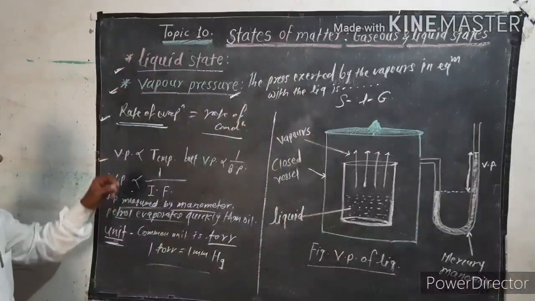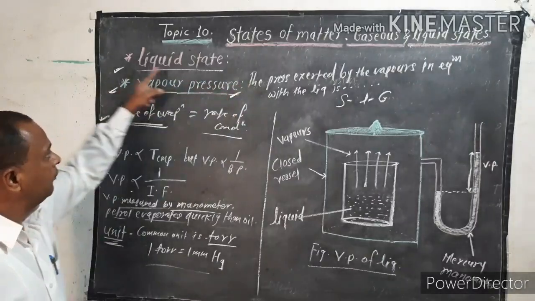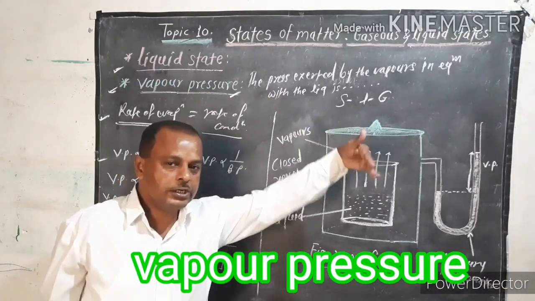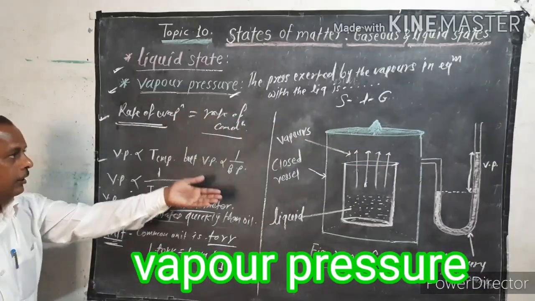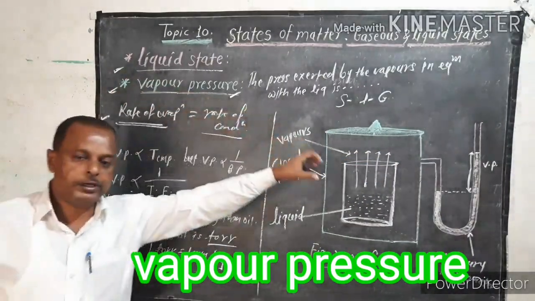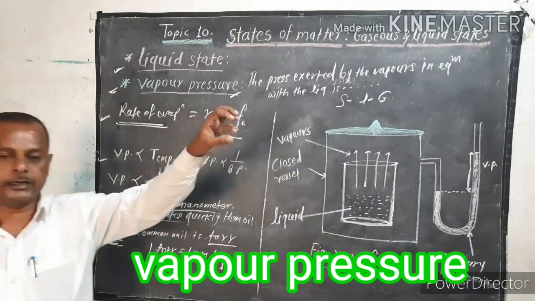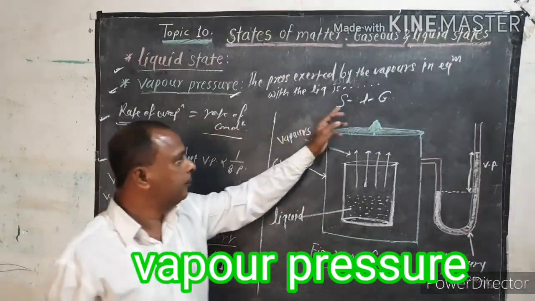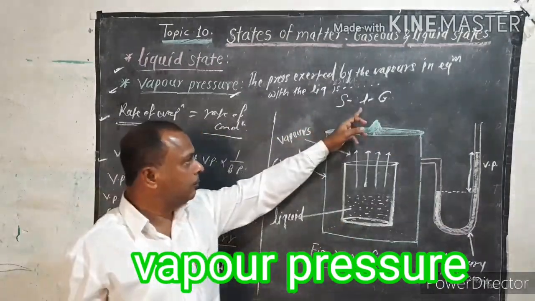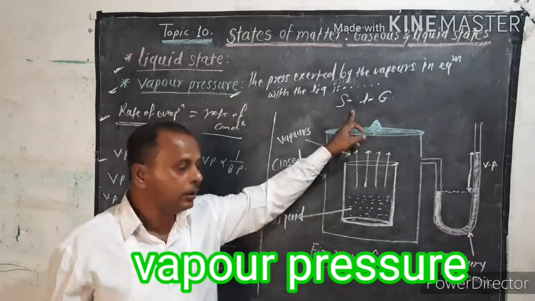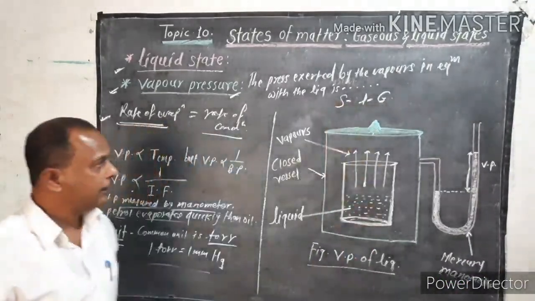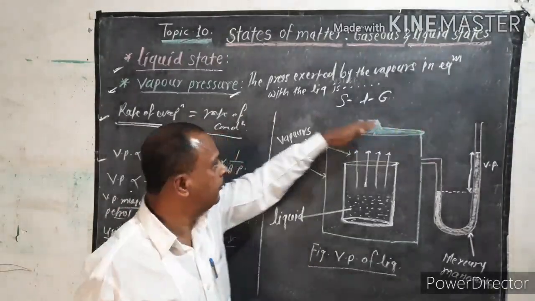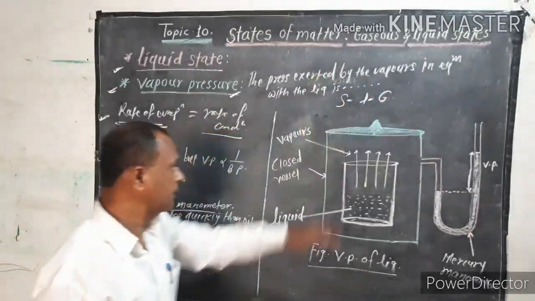Hello students, today we are going to study the liquid state. The states of matter. In this topic we will especially cover the liquid state and the gaseous state. You know that the liquid state is the intermediate state between solid and gas. So therefore the intermolecular force of attraction is intermediate between solid and gas. It is less than solid but greater than the gaseous state. So intermolecular force of attraction decreases in the order solid, liquid, then gas.